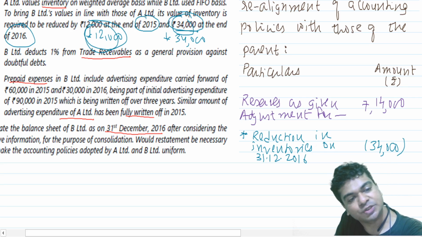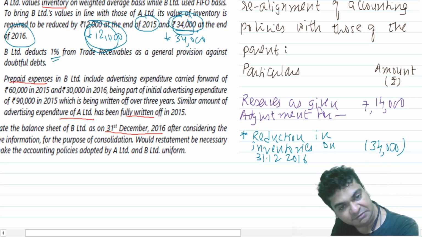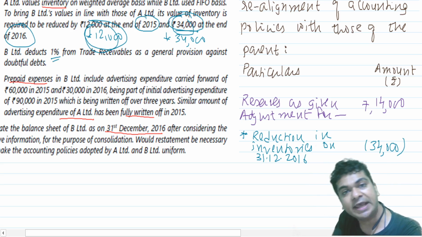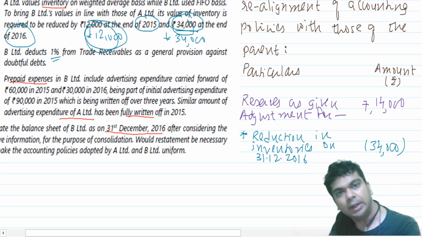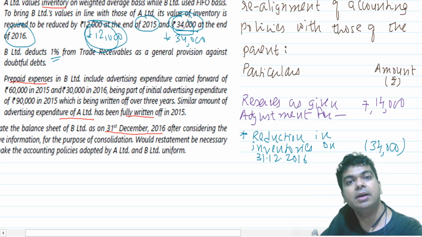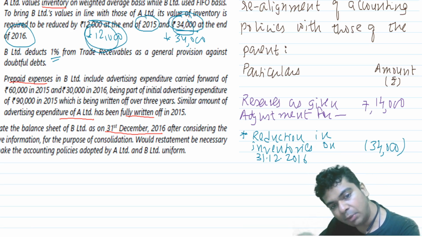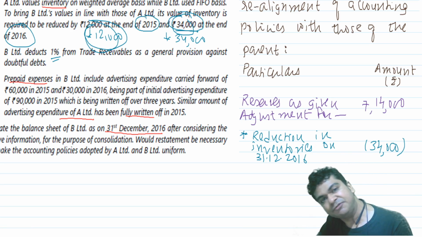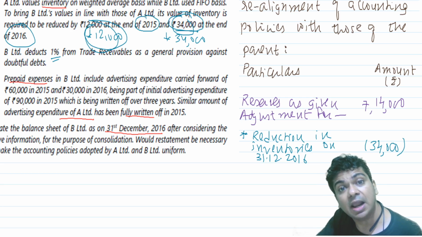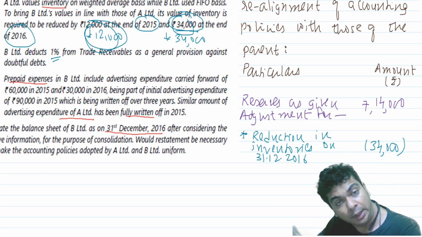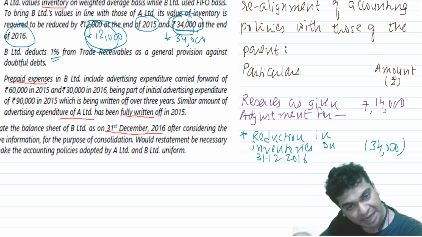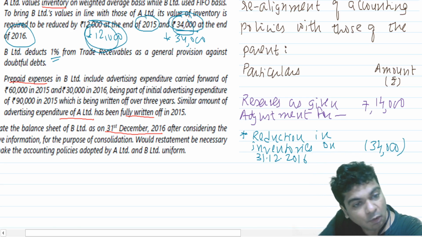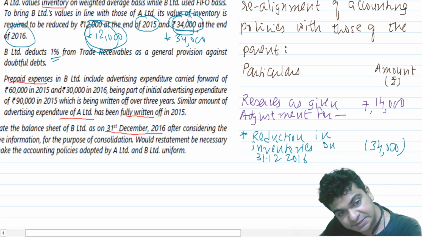B Limited deducts 1% from trade receivables as a general provision against doubtful debts. Nothing is given for the parent. Indirectly, they are saying that parent does not follow this accounting policy. Fine. So if B is following this accounting policy, we will ask the subsidiary to reverse the effect that it has given. Okay. 1% from trade receivables.